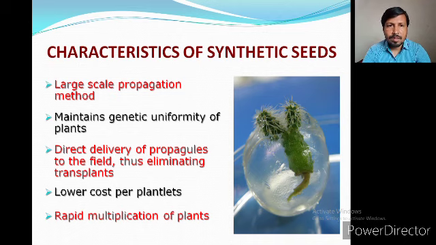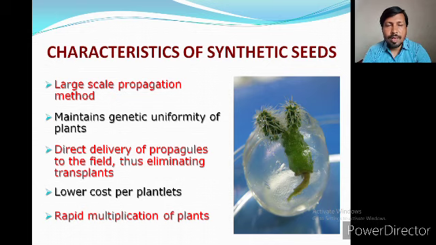We can take any plant from the field and make a culture, and once we make the somatic embryo, from this we can produce a number of plants very fast, and sow them directly, and we will have a number of plants from a single callus. That's why we say rapid multiplication of the plant.